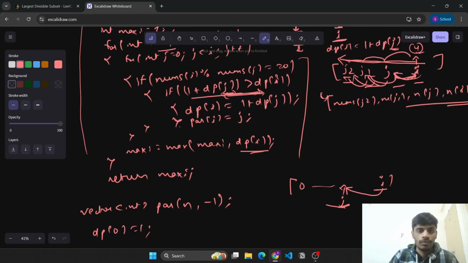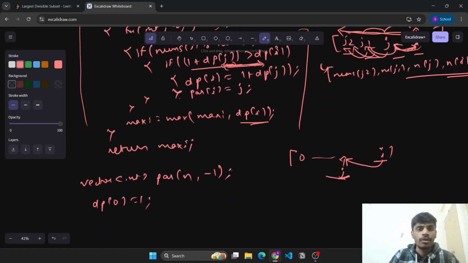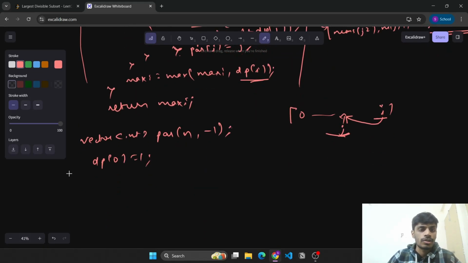Yeah, we are done. We just needed to do that, and we also need to know at which index a maximum subsequence ends. We also need to maintain this so that we start from that i.